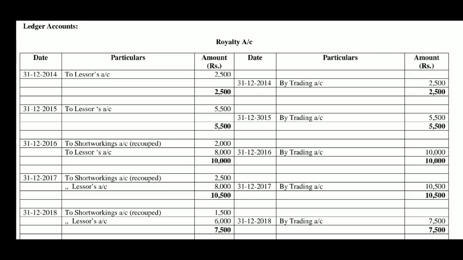Now, in the year 2017 also 2,500 is recouped, royalty account debtor to short workings account, to lessor's account 2,500 and 8,000, totally 10,500 is transferred to trading account by trading account.